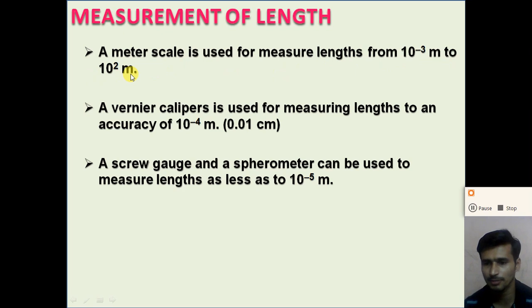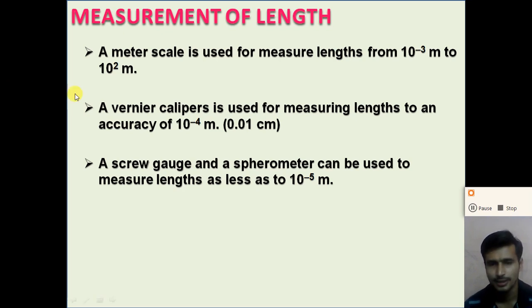So from 1 millimeter to 100 meter, we can comfortably measure the length of a substance. Now, what about beyond 100 meter? We cannot use the meter scale. Or less than 1 millimeter? How can we measure a length less than 1 millimeter? We cannot use a meter scale.